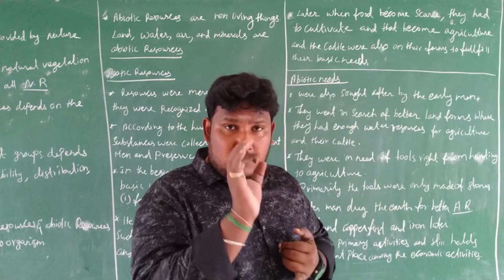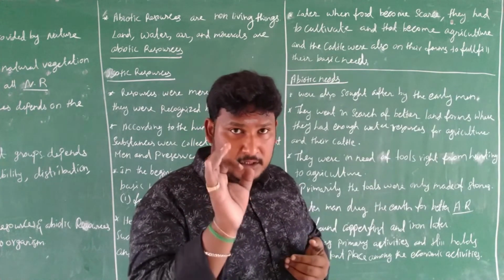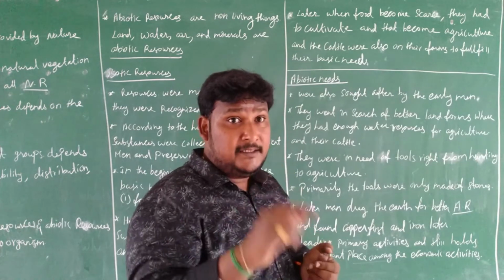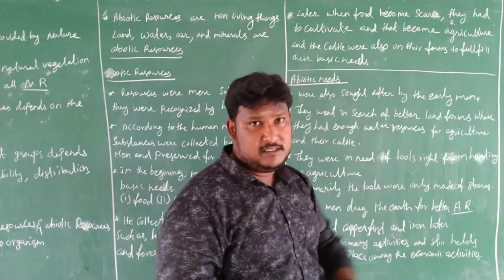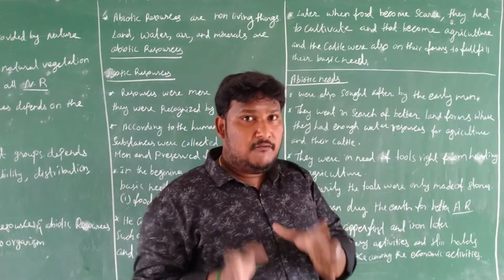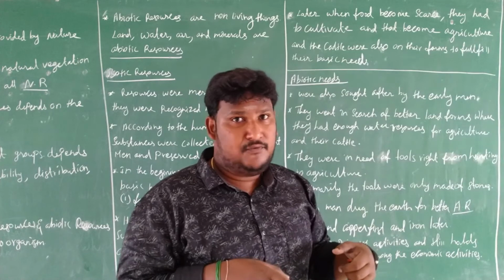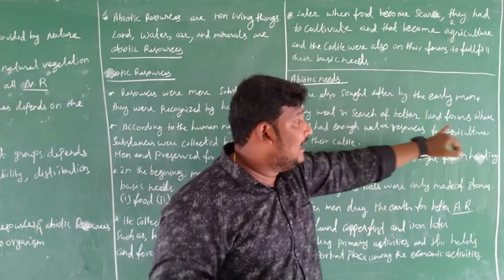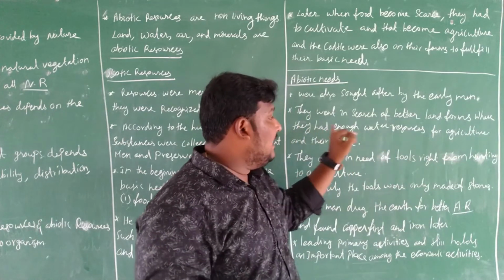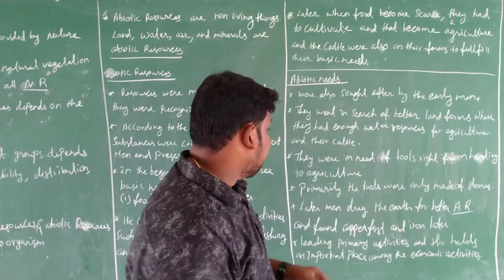Without water, humans can't live in this world. So the early men chose water resources for agriculture. Without water, there is no agriculture to produce food. That's why they searched for better land forms where they had enough water resources for agriculture and their cattle.